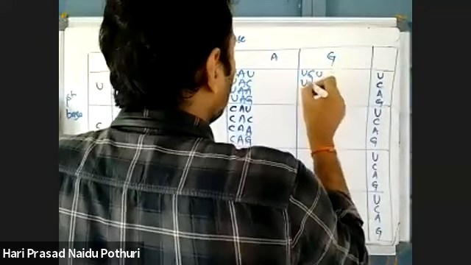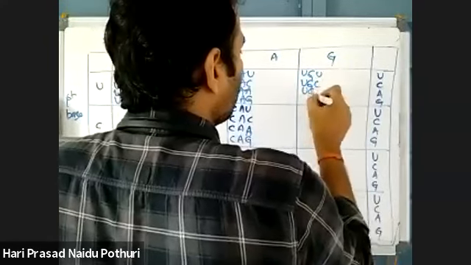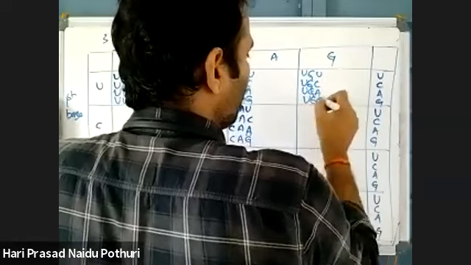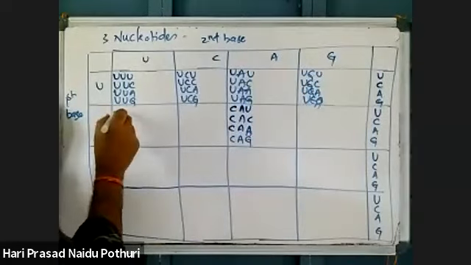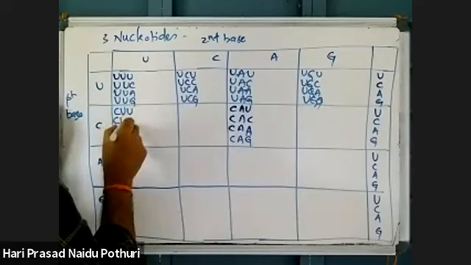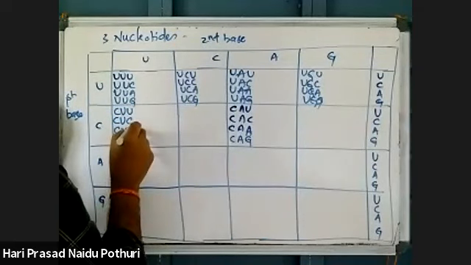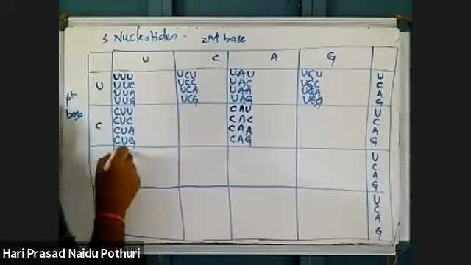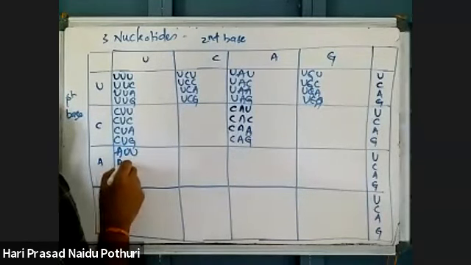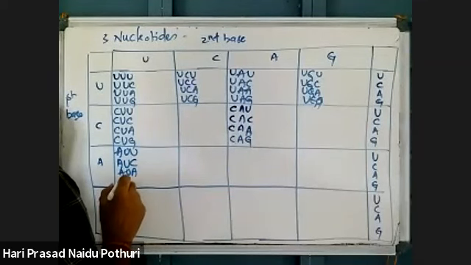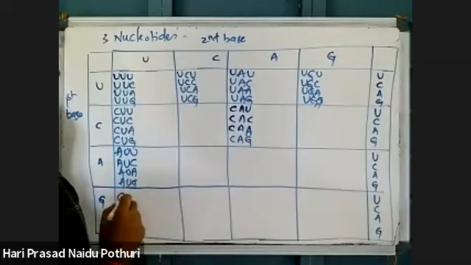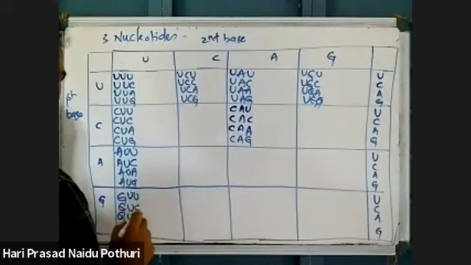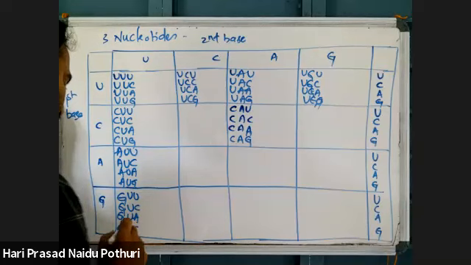UGU, UGC, UGA, UGG. Here, CUU, CUC, CUA, CUG. AUU, copy this fully. You can write AUC, AUA, AUG. GUU, GUC, GUA, GUG.